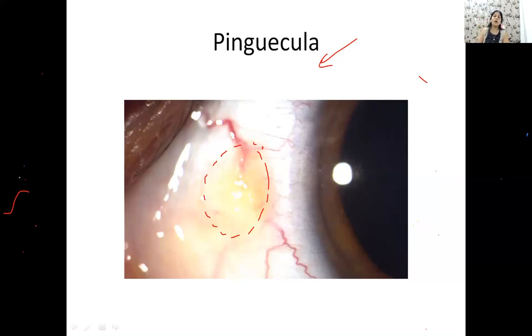So pinguecula, somebody says that these are precursors of pterygium, right? Some people say that these are precursors of pterygium. Please remember, this is not a phlyctenular conjunctivitis, though both of them are differential diagnoses of each other. It looks like a phlyctenule, doesn't it? Good. So please remember these two things. Don't get confused between pinguecula and pterygium. These two are different things.